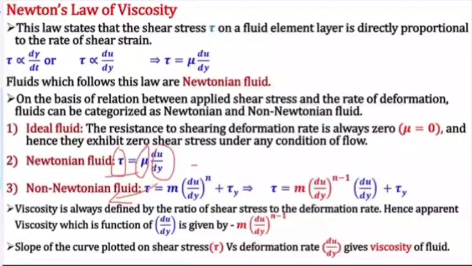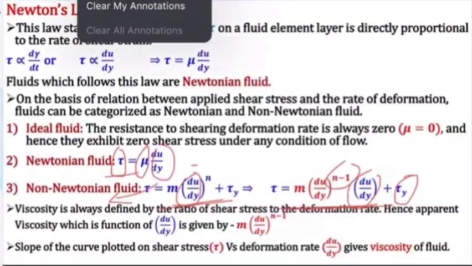Here also, if I take tau equals 0 in one case, I can write this particular equation in this form. What I did is take one du by dy separate and then left out with du by dy to the power n minus 1.